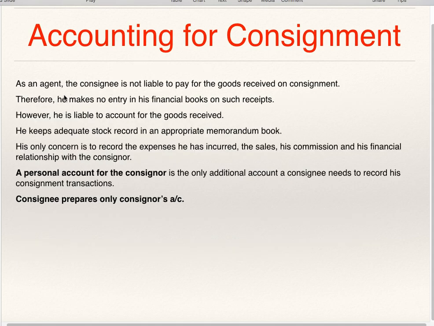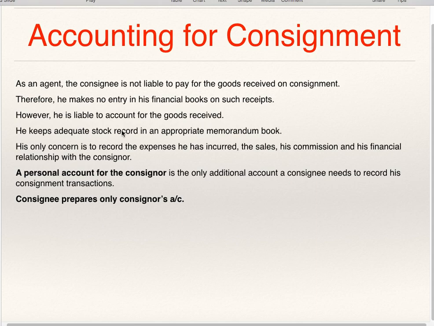Now we'll see which accounts the consignee prepares. As an agent, the consignee is not liable to pay for the goods received on consignment. Therefore, he makes no entry in his financial books on such receipts. However, he is liable to account for the goods received.